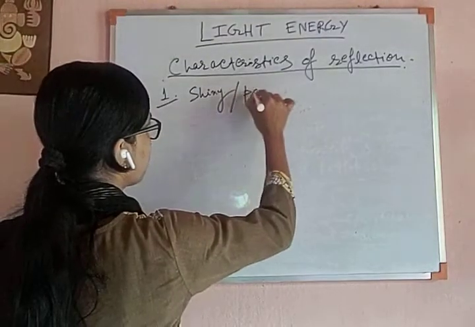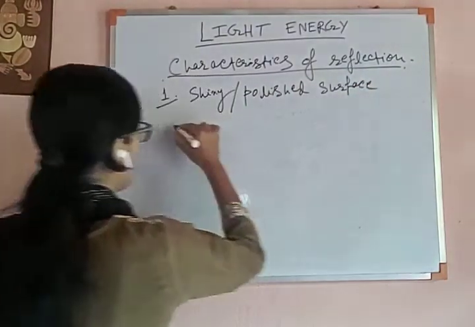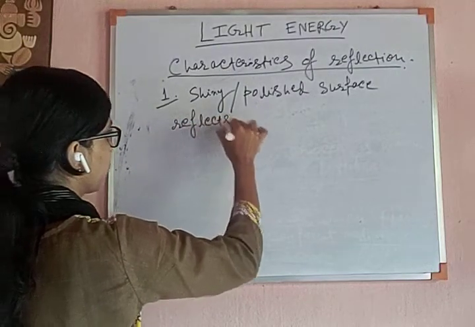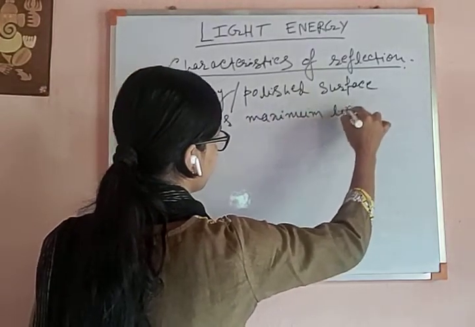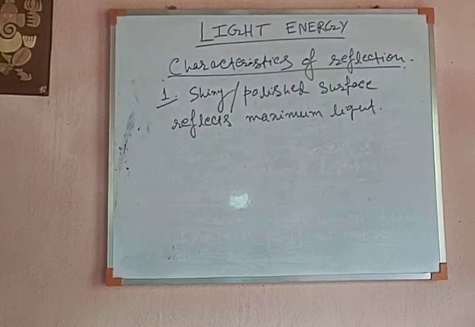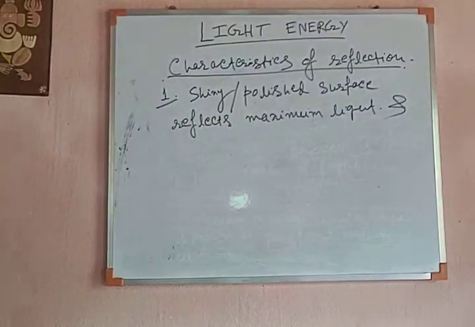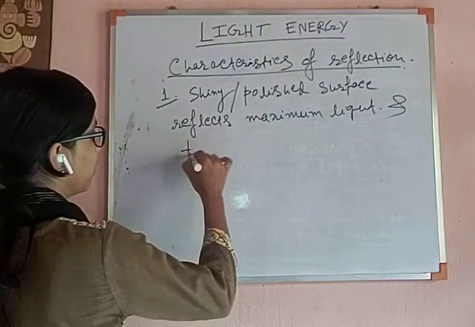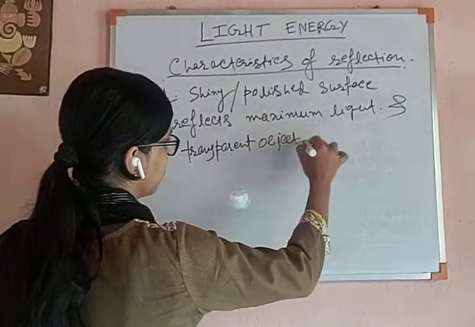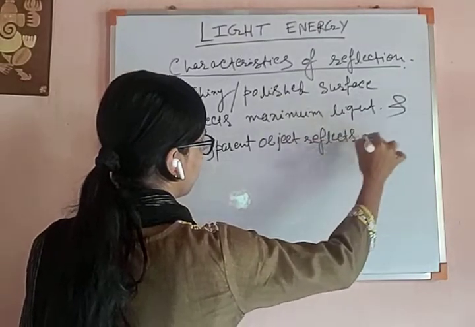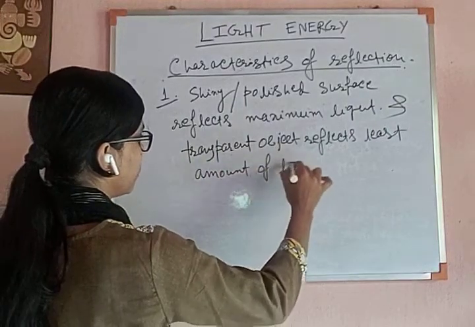And a transparent object reflects the least amount of light.